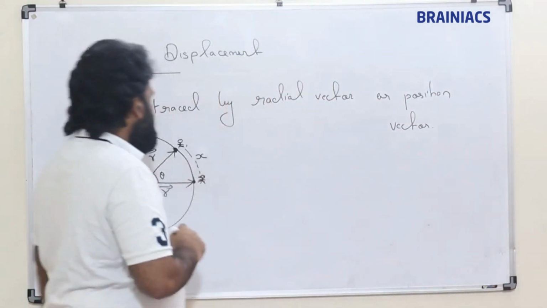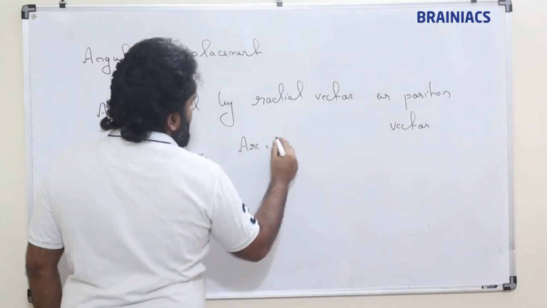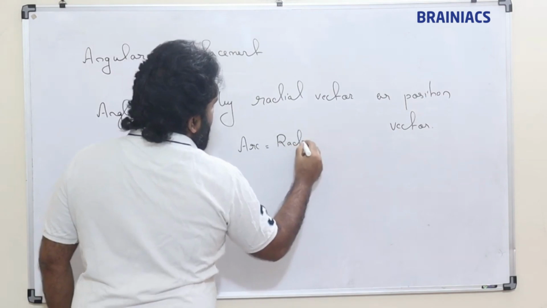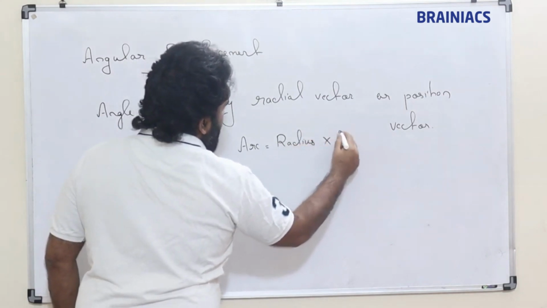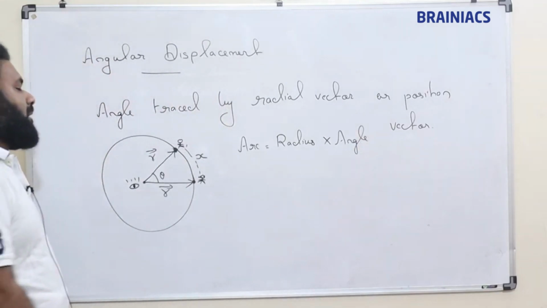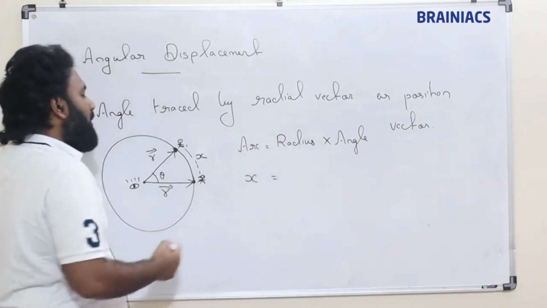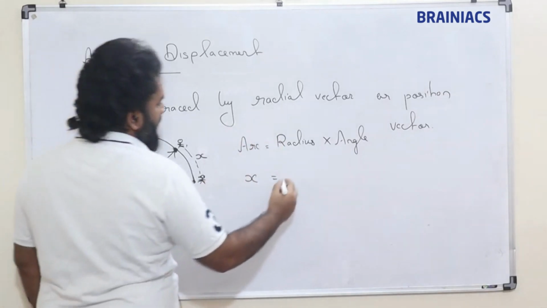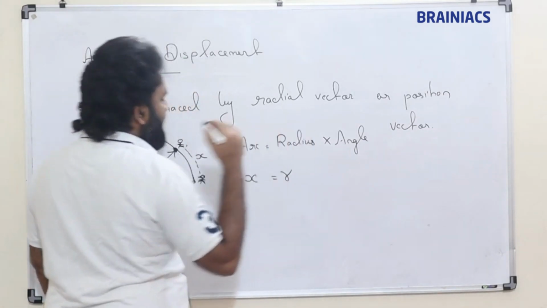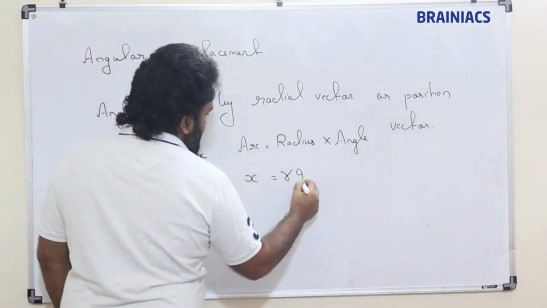Now, arc is equal to what? Arc is equal to radius into angle. Now this linear distance x is equal to radius, suppose we take r, into angle, which is theta.